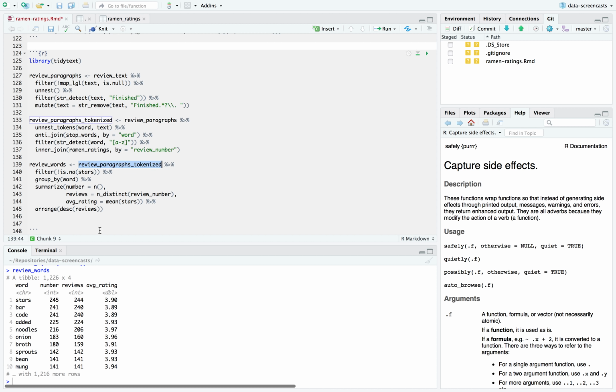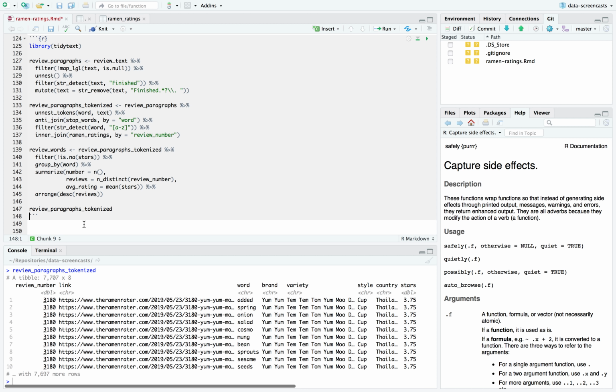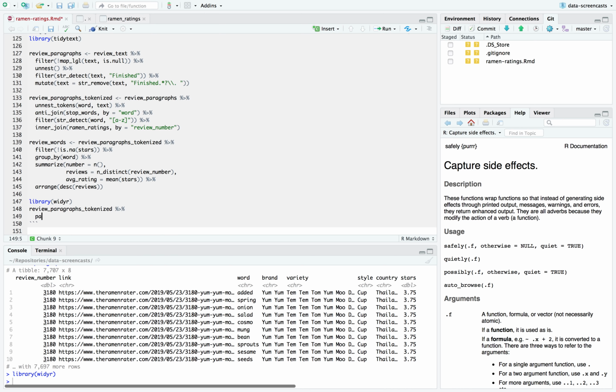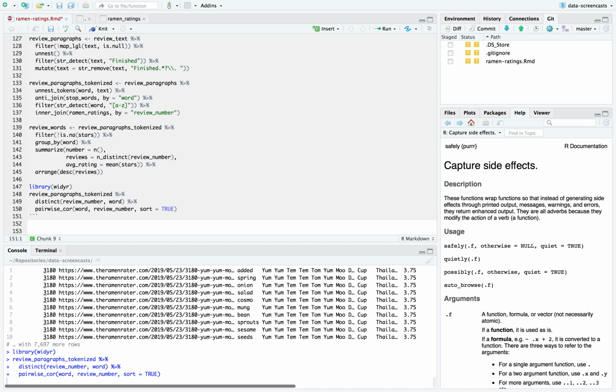But here's what I'm going to do instead: I'm going to look at co-occurrences. I didn't do this in the wine data set, so I'm trying something else with this data, where I'm going to say, let's look at what are common sets of words that appear together so we can get a visualization of a network. And for that I'll use the widyr package. And I'll say pairwise cor word by review number, sort equals true. I think I need to start with distinct review number and word. I don't know what will happen if I don't do that.